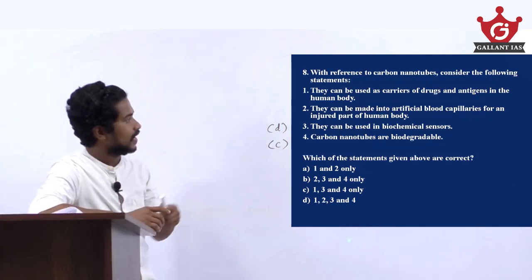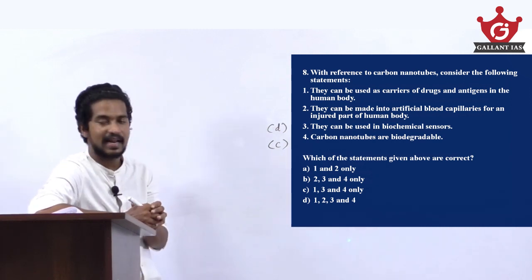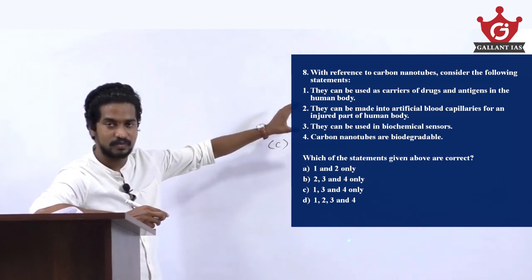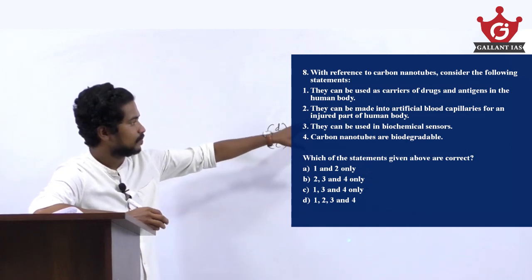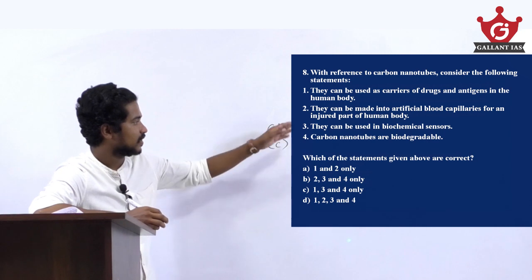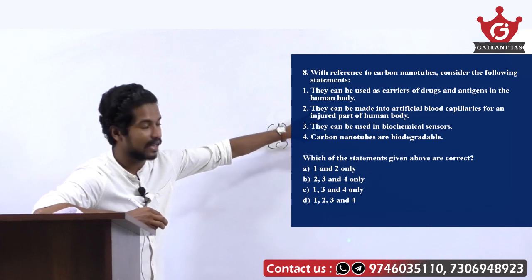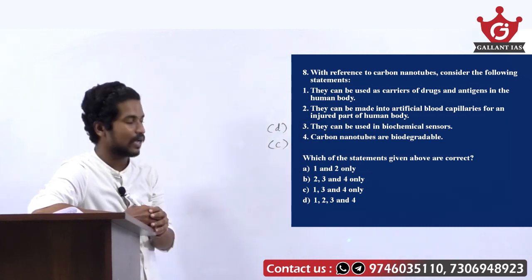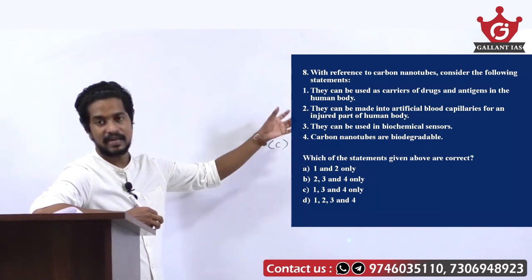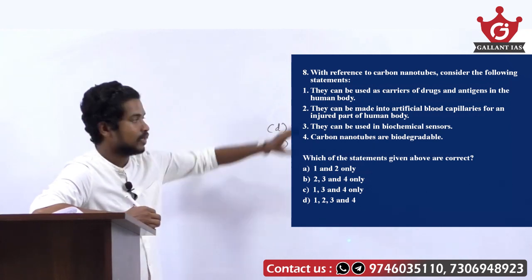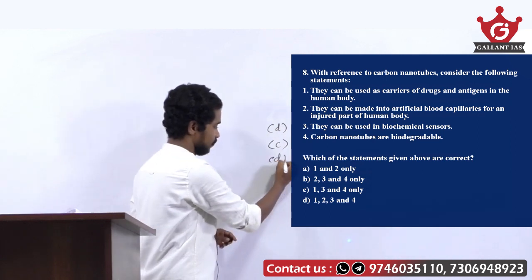With reference to carbon nanotubes, consider the following statements. They can be used as carriers of drugs and antigens in the human body, which is the right statement. And they can be made into artificial blood capillaries for an injured part of the human body. By using carbon nanotubes, it can also be done. They can be used in biochemical sensors. And carbon nanotubes are obviously biodegradable. So here all the statements are right. So here the right answer is option D, 1, 2, 3 and 4.